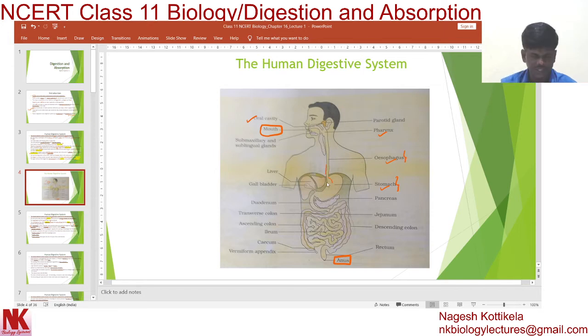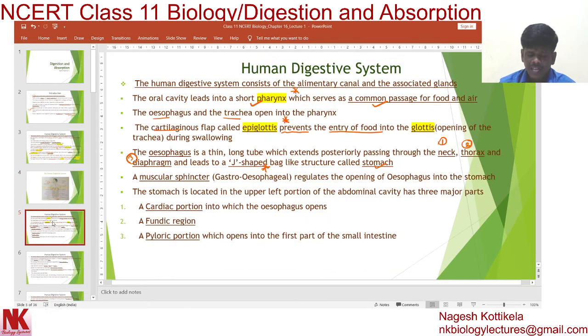Dear students, here is a very important concept that you should not forget. A muscular sphincter called the gastroesophageal sphincter regulates the opening of the esophagus into the stomach.